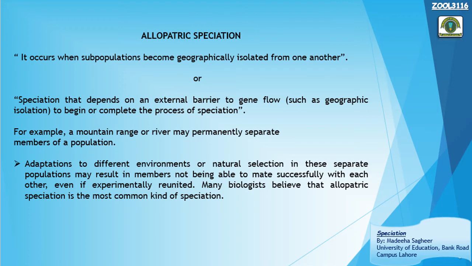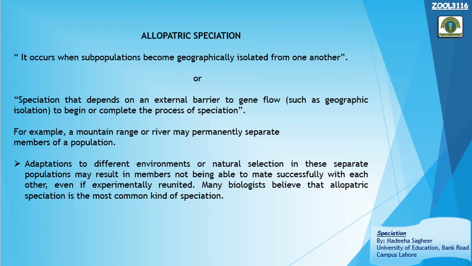In this way, genes are flowing from one population to the other. If gene flow is taking place at a high rate, ultimately both populations could be considered a single population. But for speciation to occur, there must be an external barrier that prevents gene flow between the subpopulations.